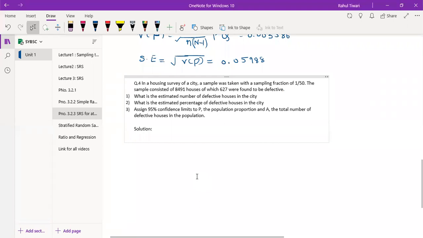In a housing survey of a city, a sample was taken with sampling fraction 1 by 50.